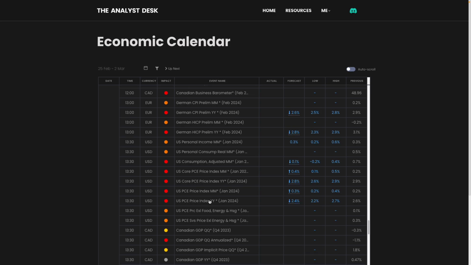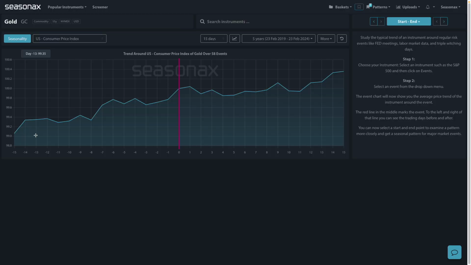Now, if we see an out of consensus print, it will be very likely that we'll have a strong move in gold. You can see that market's consensus is here, with the minimum and the maximum consensus there. So if it comes in either below the lows or above the highs, we could expect a significant move higher or lower in gold. So if it comes in much higher than markets are expecting, look for a drop lower in gold, and vice versa if we saw a lower than expected print.